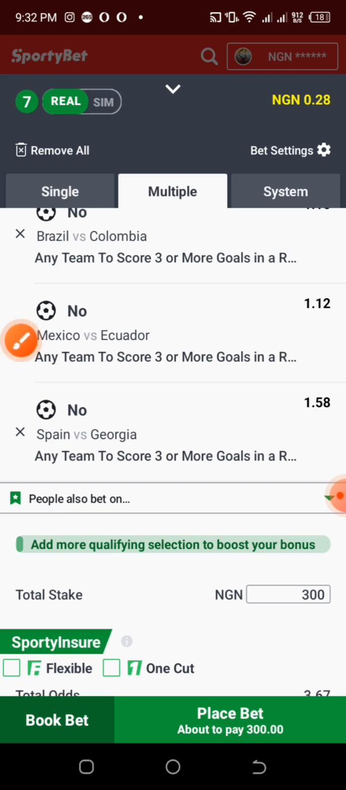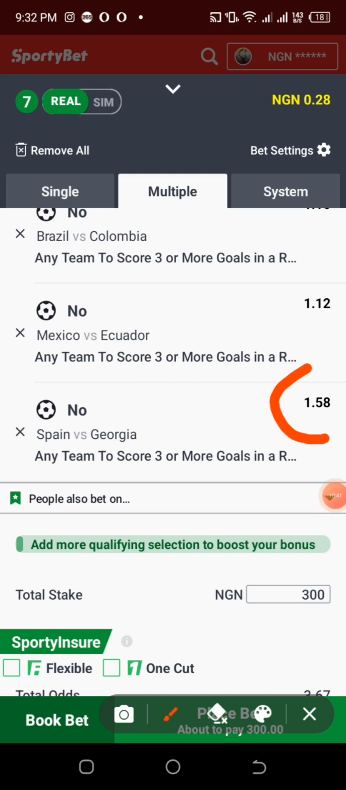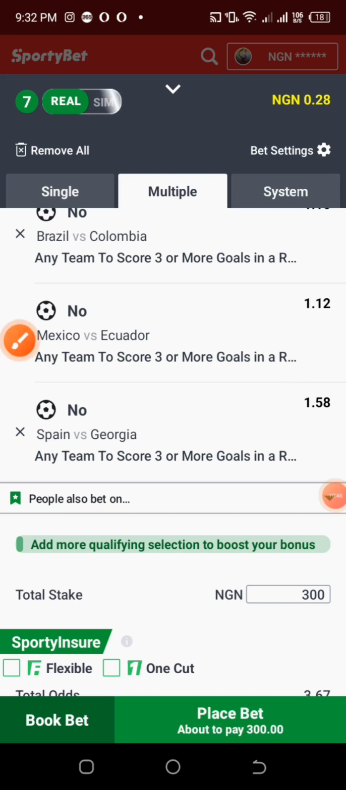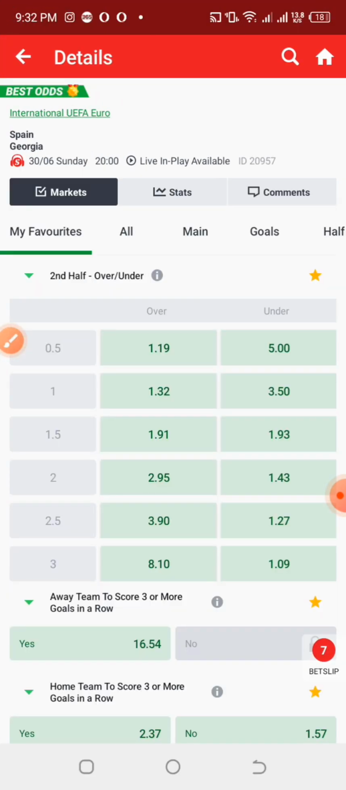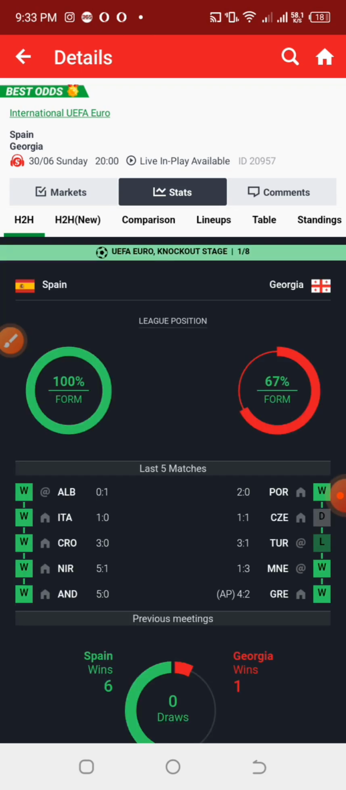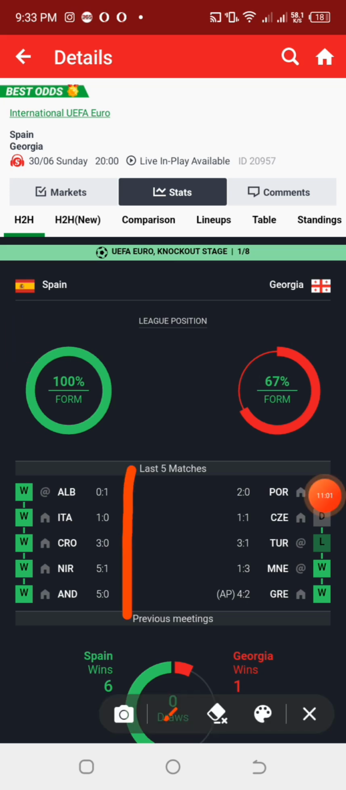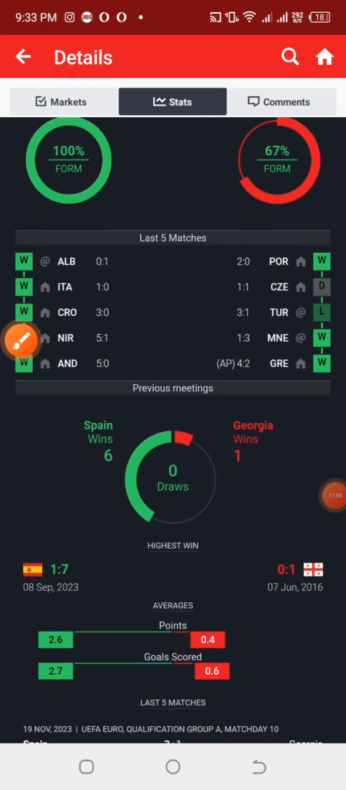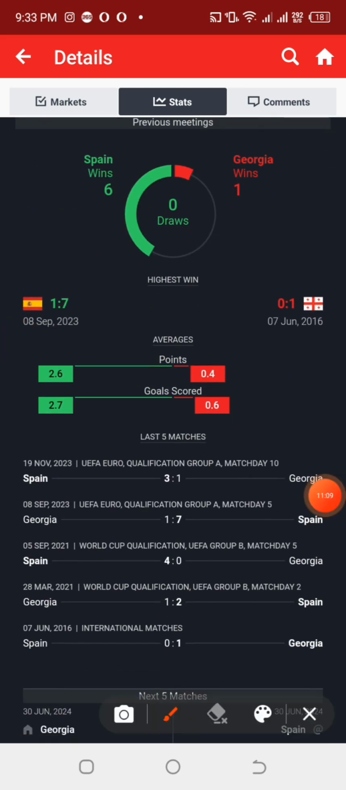Wow. If you check Spain and Georgia very well, you can see that the odd for that happens to be 1.58. That is, any team to score 3 goals or more in a row. Actually, let me explain this particular market, any team to score 3 goals in a row, which is no. It means that no team will score 3 goals in a row before. For example, let's say Spain happens to score 2 goals and their opponent scored the third goal and Spain later won the match by 3 goals to 1. You have won the game. But if Spain played 3-0 straight up, my people, we've lost.